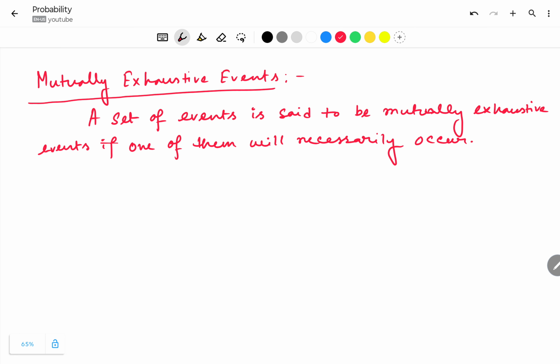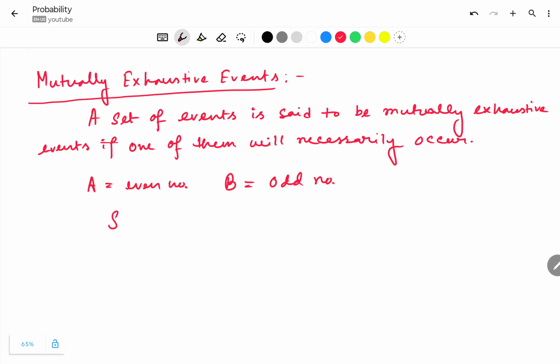Next one is mutually exhaustive events. Mutually exhaustive events are a set of events among which at least one of them will surely occur. Now, let us consider the same example as the previous one. A denotes even number and B denotes odd number.